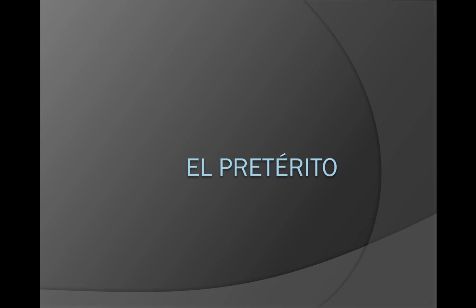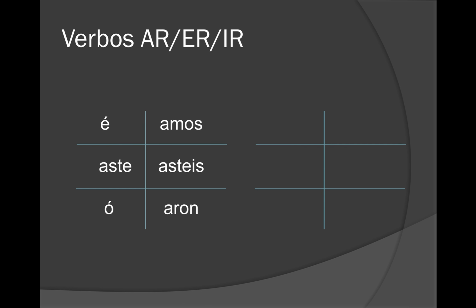Today we're going to dive in and cover all of the conjugations in the preterite tense, going back over those regular verbs, -car, -gar, -zar, and then a variety of irregular verbs that are going to be new to you and the conjugations that follow. To start, we remember that AR verbs are going to follow é, aste, ó, amos, asteis, and aron.